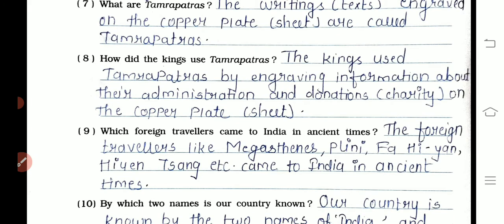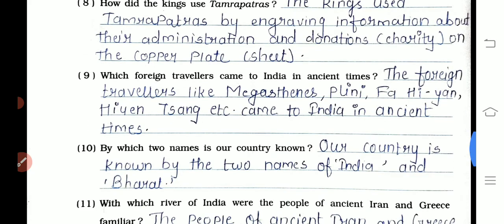Eighth one, how did the king use tamrapatras? The king used tamrapatras by engraving information about their administration and donation, means charity, on the copper plate, means that it was a sheet. Okay, this was the 8th question.